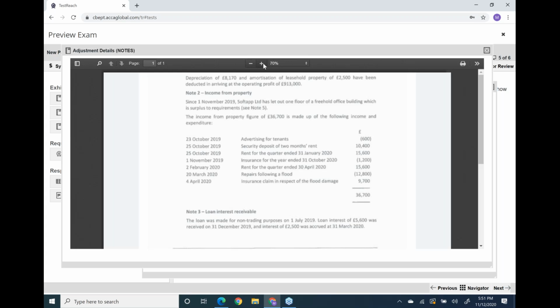Then loan interest of 5600 was received. Actual cash is 5600 and interest of 2500 was accrued at 31st March 2020. Your closing accrued income is 2500. I hope you remember the T account. Right, closing 2500 and cash 5600. You will get the P&L number: 25 plus 56 is 81, so 8100. So your interest income on accrual basis is 8100.